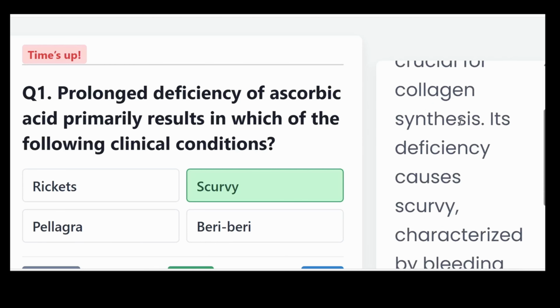Rickets can cause bone softening in children. Pellagra can cause dermatitis and dementia. And beriberi is a neurological and cardiovascular disorder.